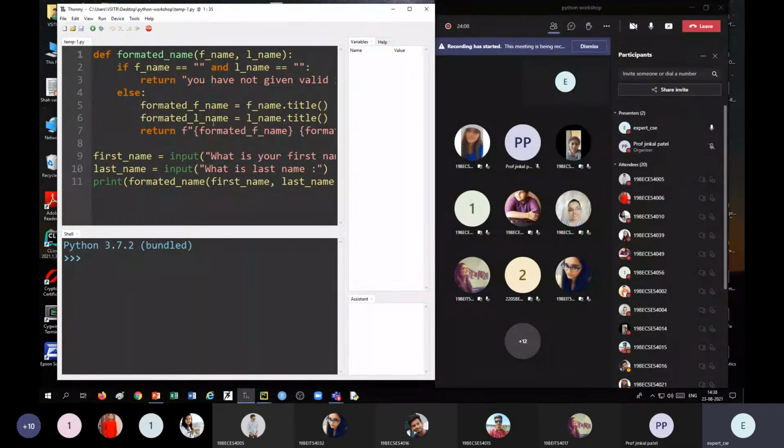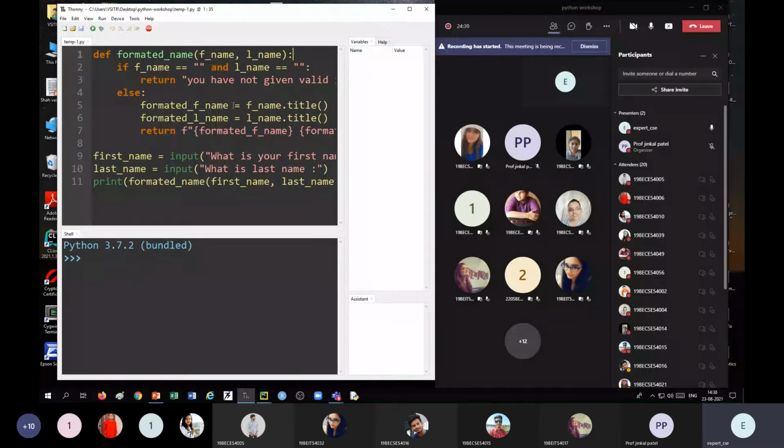I have taken one simple example which has one input, one output. Any function cannot have more than one output; it can have at most one output, which can be sent to the calling function using the return statement.